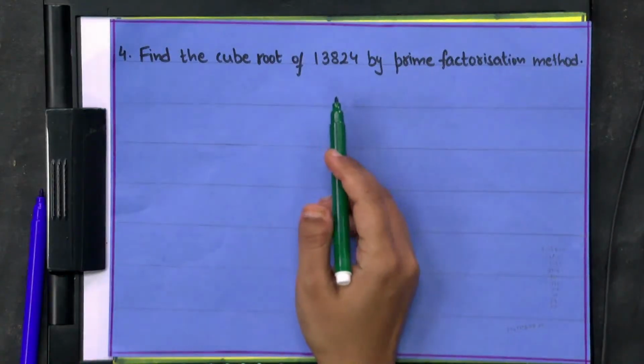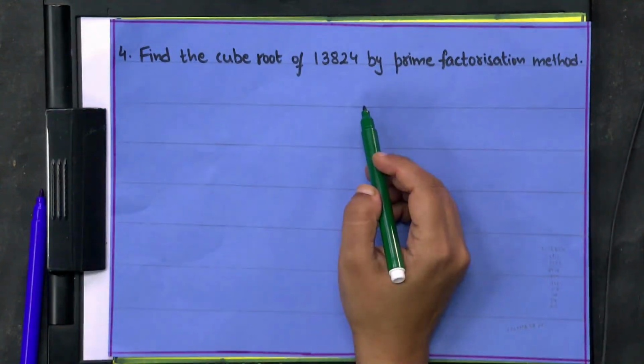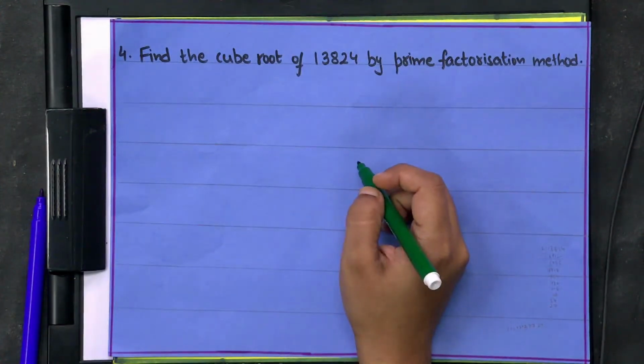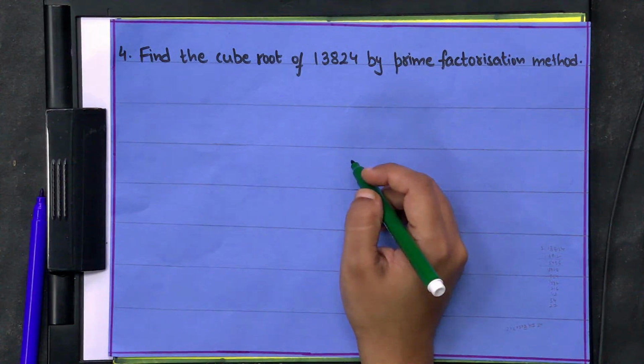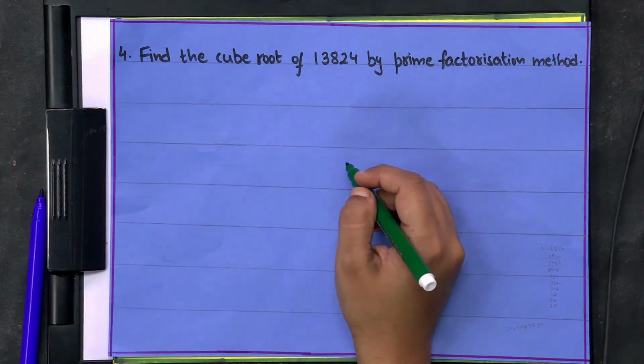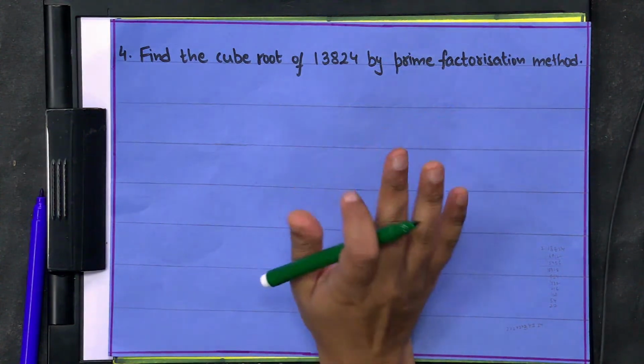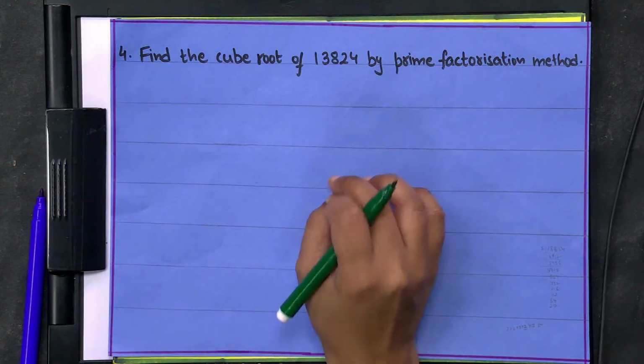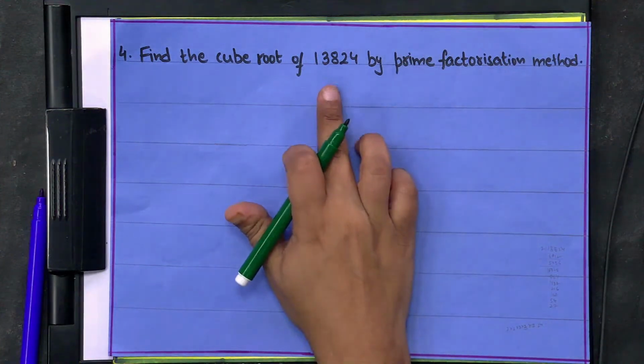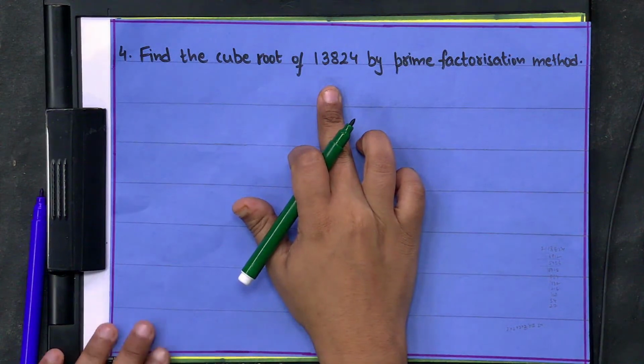So we will get the answer. Okay. So here we need to find out the cube root of such a big number. This is a 5-digit number. As I told you, whether the number is a 5-digit number, 6, 2, 3, what you have to do, simply find out the prime factorization of the given number. So in this question as well, we are going to find out the prime factorization.